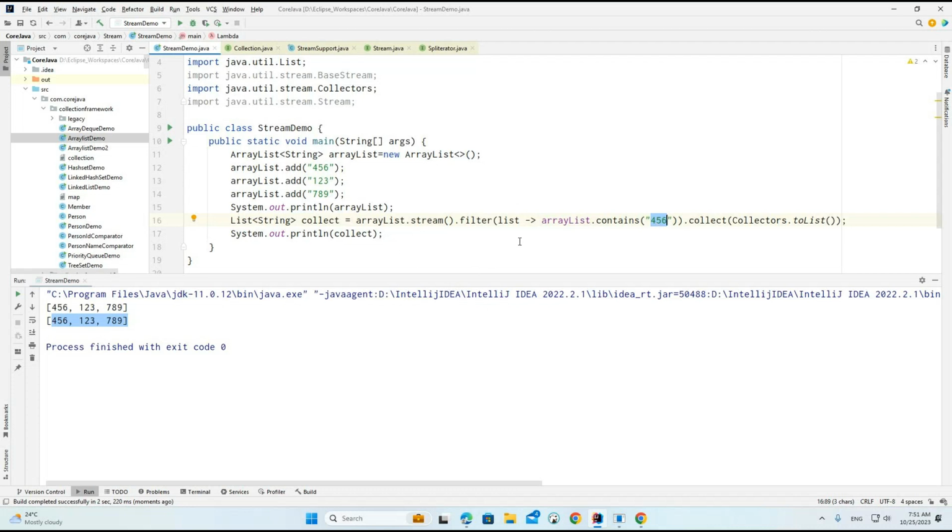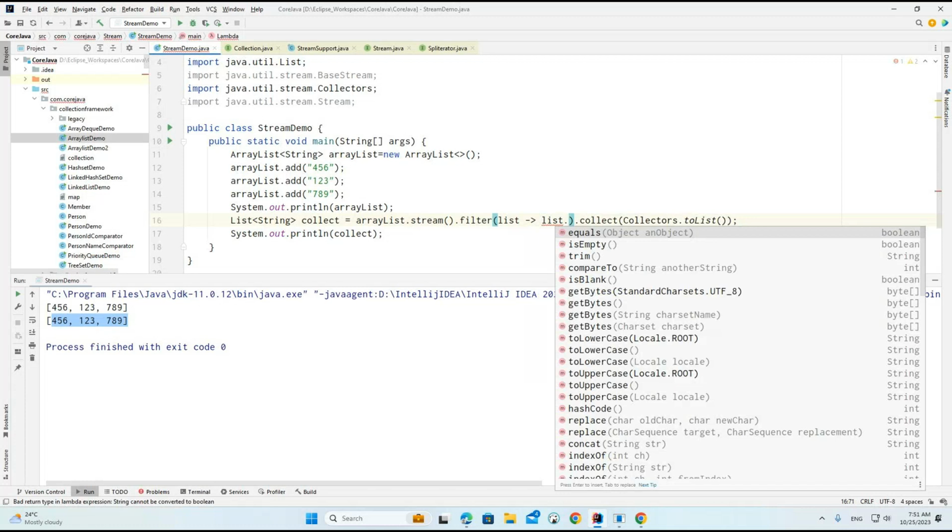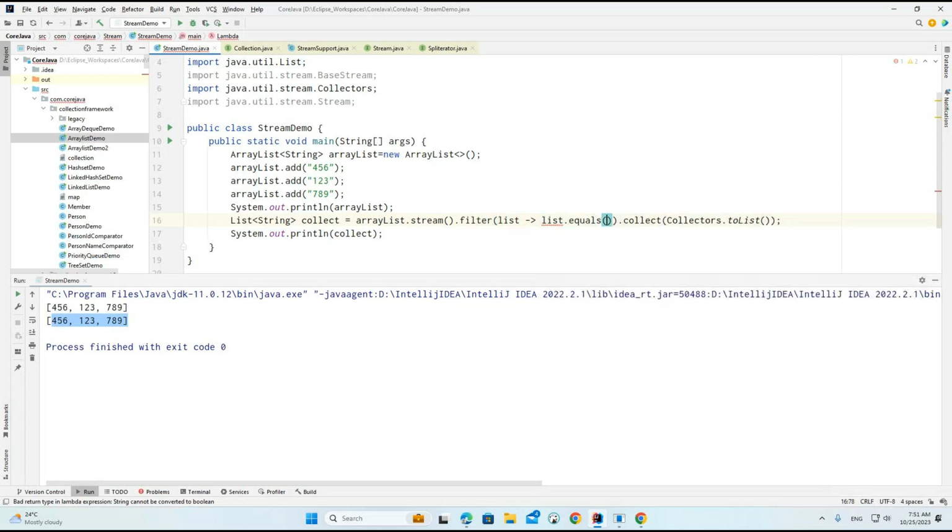So this is one way. Another way you can check is with the list we have here. Here we can check the equals method. List dot equals, and now I want to equal only this particular 456. Now what happens? You can see only one record, because we are comparing with 456, so only one record will match here. But finally, what we are doing, this is the lambda.